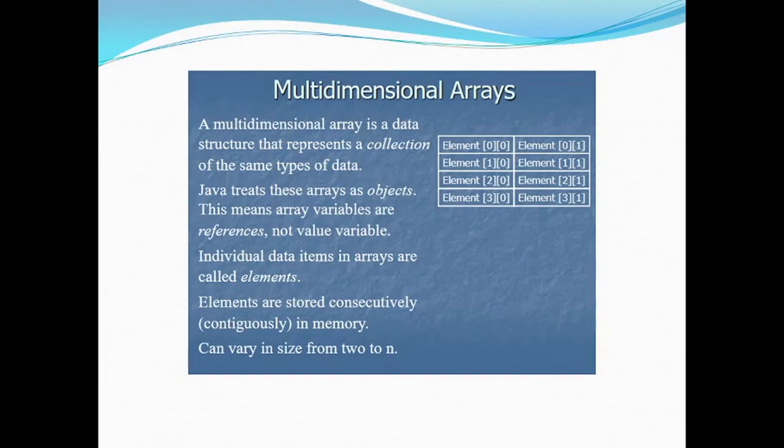Now Java treats these arrays as objects. As we all know, the arrays are treated as objects. This means array variables are references, not value variables. Individual data items in arrays are called elements, and elements are stored consecutively, continuously in memory, and can vary in size from 2 to n.